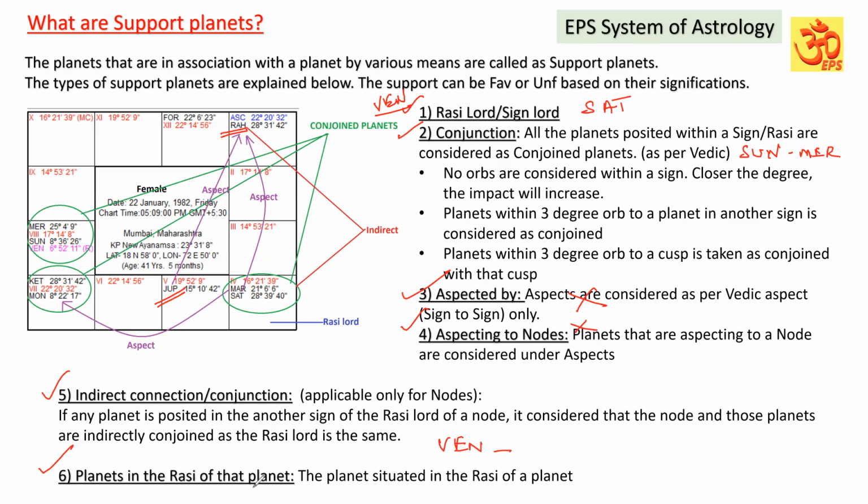Then planets in the Rasi of the planet. Venus has two Rasis, Taurus and Libra. In that sign, Jupiter is present. So Venus is having Jupiter in its sign. It means Jupiter will have some impact on the Venus sign. So Venus will get the impact of Jupiter also to some extent. That is called the planets in the Rasi of the planet. So these are the list of support planets as per our EPS.